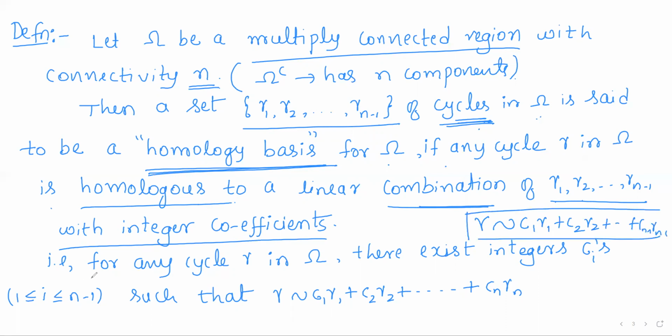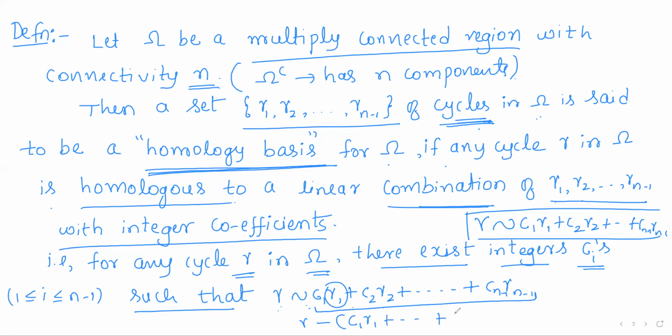So mathematically, for any cycle gamma in omega, there exist integers ci's such that gamma is homologous to C1 gamma 1 plus C2 gamma 2 plus so on Cn minus 1 gamma n minus 1. This is called a linear combination of the cycles gamma 1, gamma 2, so on gamma n minus 1. Here gamma is homologous to this linear combination means gamma minus C1 gamma 1 plus so on Cn minus 1 gamma n minus 1, this difference, has to be homologous to 0.